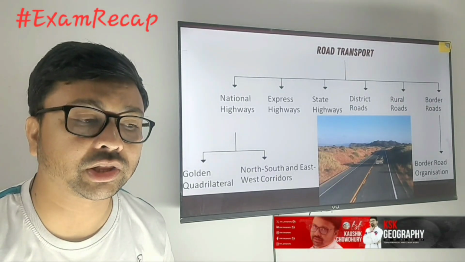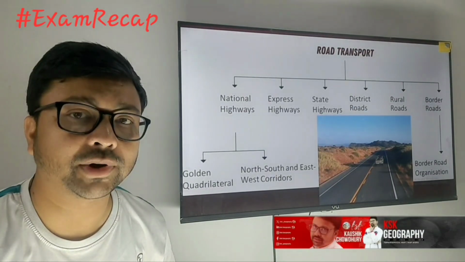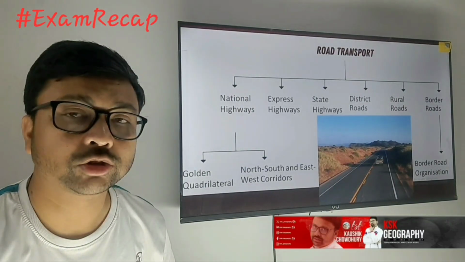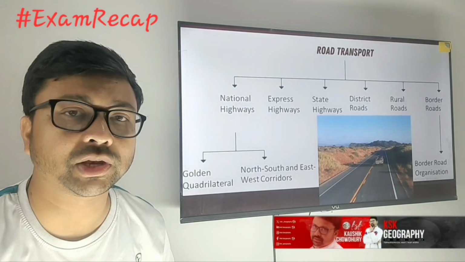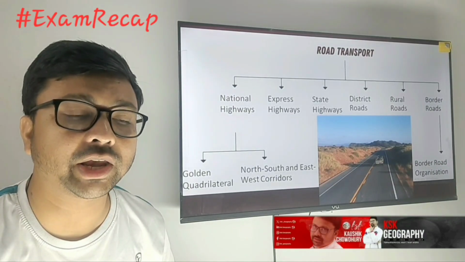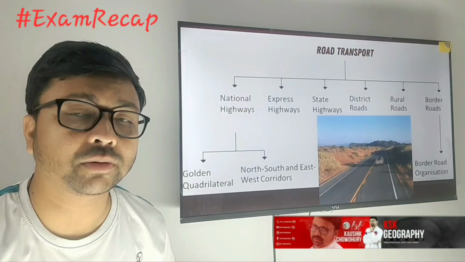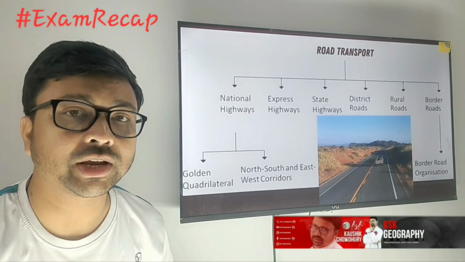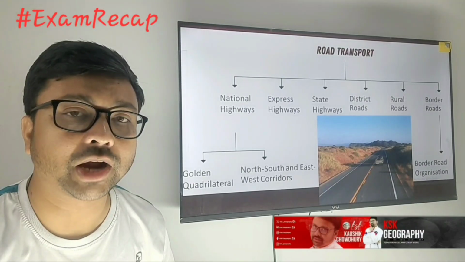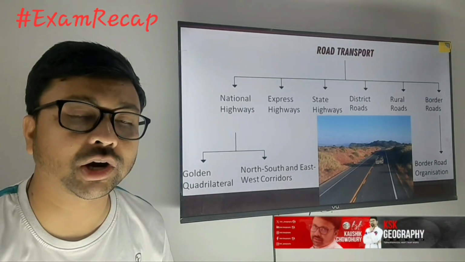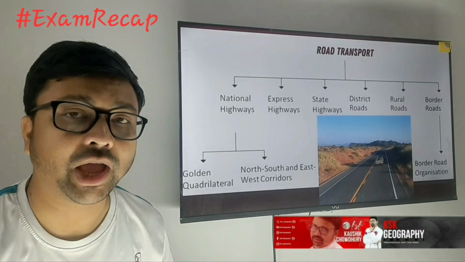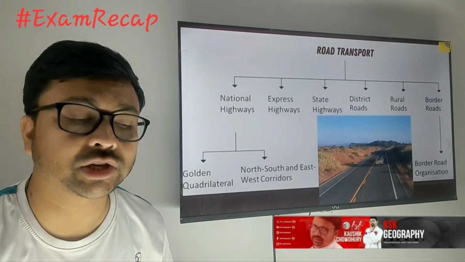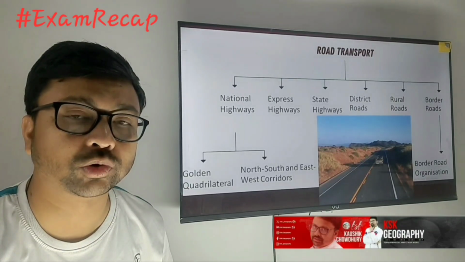Now here you need to know an interesting thing, that national highways were further developed to another level, so it improved the quality. For that there is the NHDP, the National Highway Development Project. Under the NHDP they have suggested that a few roads need to be developed as per the needs. For that they have suggested some programs. Under the program, one is the Golden Quadrilateral, the North South and East West Corridor, and also the expressways. In different phases they have suggested the construction of such types of roads.